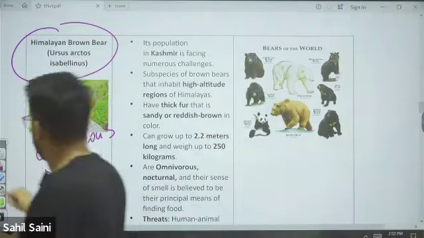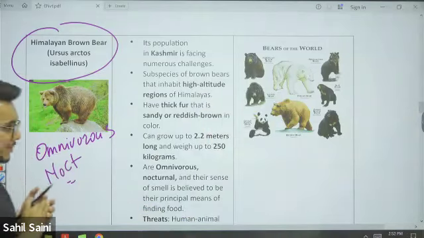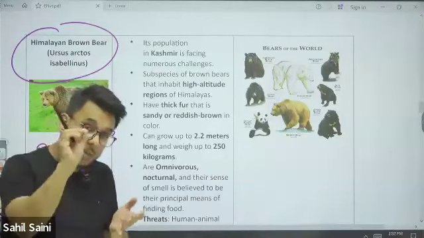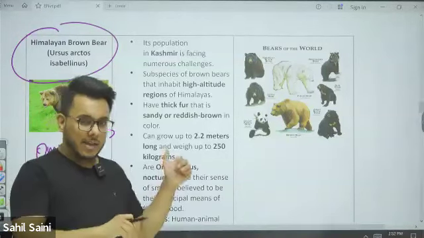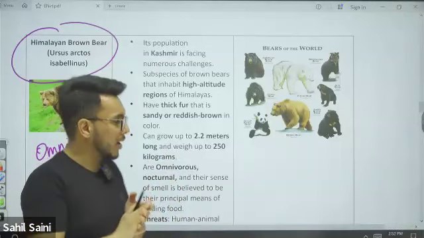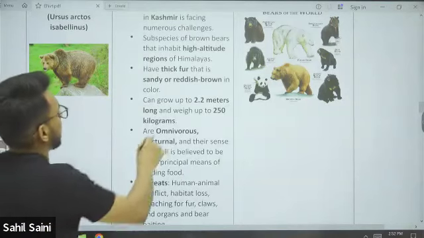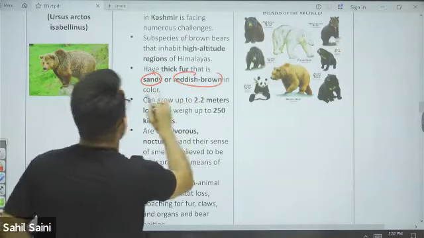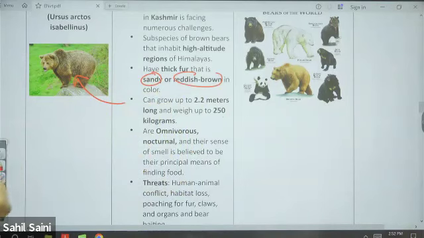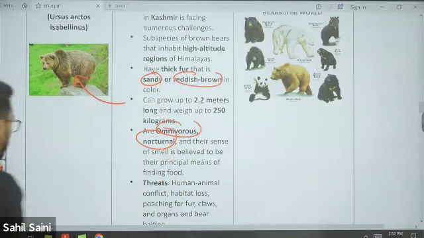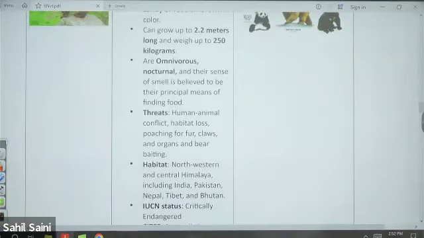Now, Himalayan brown bears are largely found in the Himalayan region, so they are found in Jammu Kashmir, Himachal Pradesh, and some numbers in Uttarakhand also. But in Jammu Kashmir they have a lot of population. They have thick fur, sandy or reddish brown in color, and from there the name brown bear comes. They are omnivorous, nocturnal, meaning they can consume leaves, vegetables, fruits, as well as animal flesh.